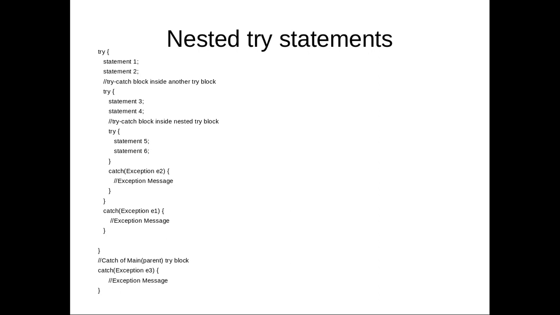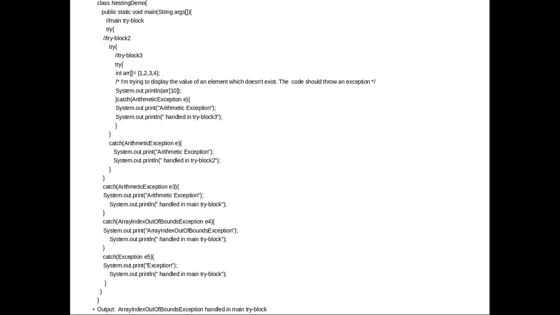Okay, this is another example, class nesting demo.